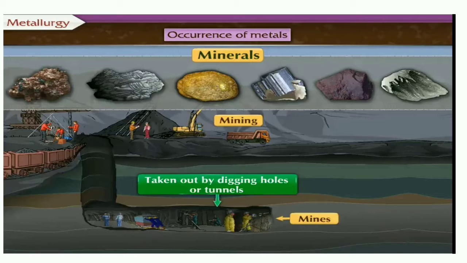In that mine you remove all these substances, which we call ore, with the gangue. From that mine everything is taken out and given for processing, for purification. In our region also we have mines, mostly iron mines.